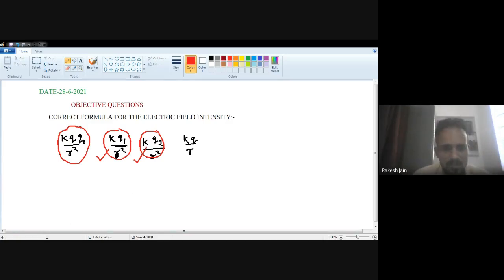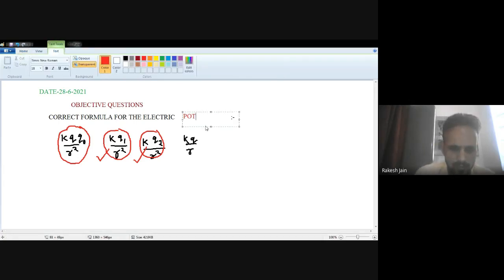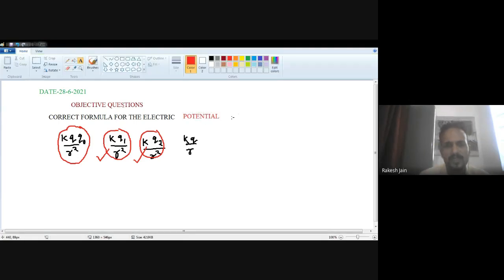Okay. Now the next question is, which one is the correct formula for the electric field potential? Or we can say electric potential. Okay, electric field potential, or you can say electric potential. Definitely the answer will be, I just write down the answer with this orange color. See very carefully, KQ upon R. Why? As I have already derived for the point charge, the electric potential is KQ upon R.